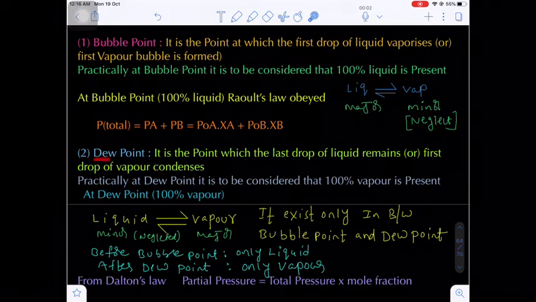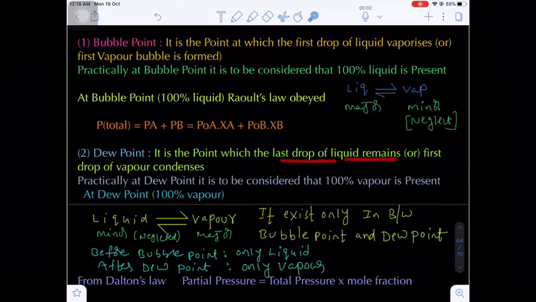Okay. The second point is the dew point. What is the dew point? It is the point at which the last drop of a liquid remains, otherwise the first drop of a vapor condenses.